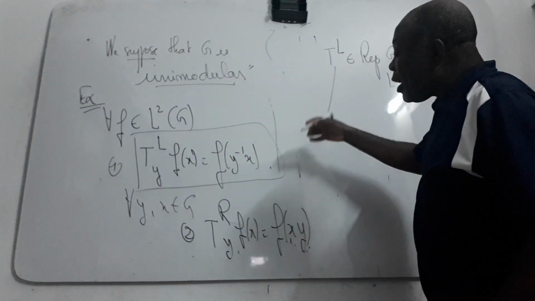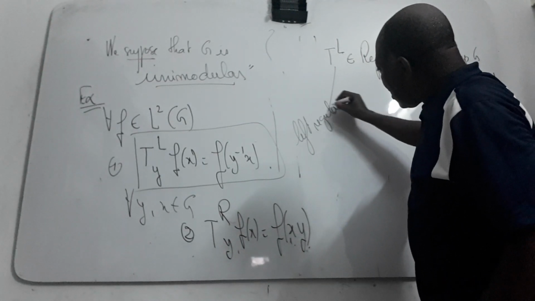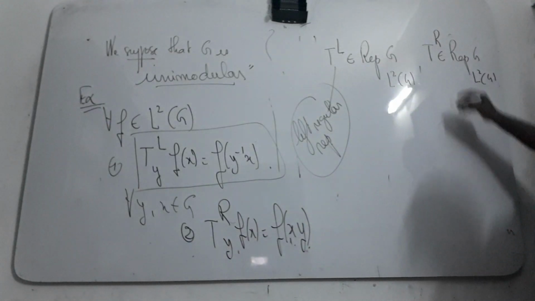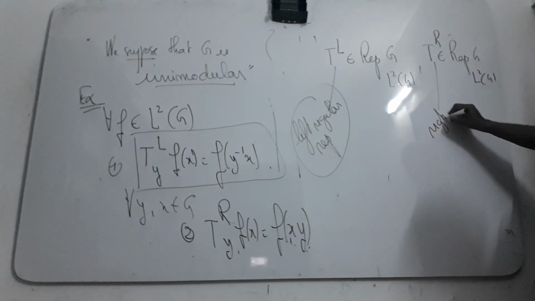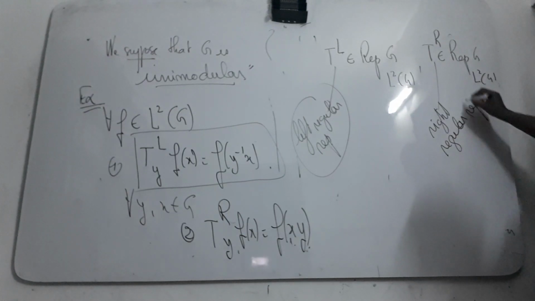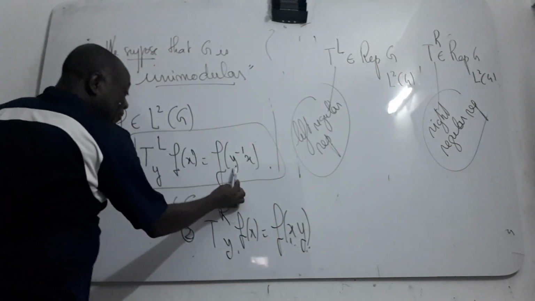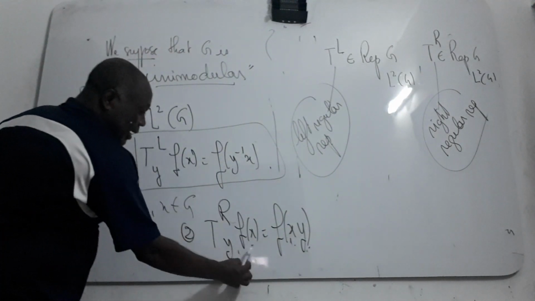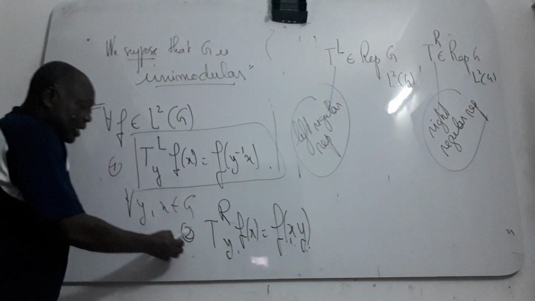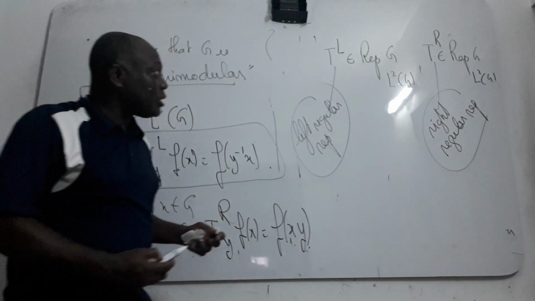This is called the regular representation: the left regular representation and the right regular representation. The action here is at the left, and the action here is at the right. So that is the first example we can give you.